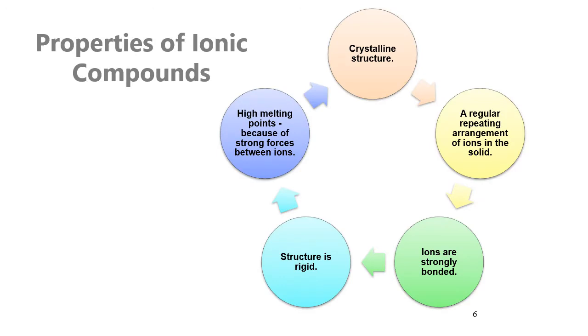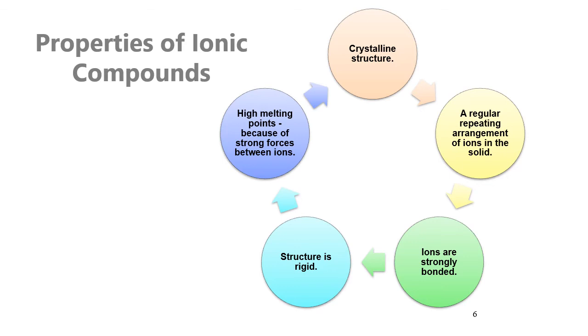The properties of ionic compounds are very clear. As we can see in these slides, the first property of ionic compounds is crystalline structure, for example NaCl, calcium chloride, or lithium fluoride. A crystal means an ordered arrangement of atoms to become a solid, a regular repeating arrangement of ions in the solid.